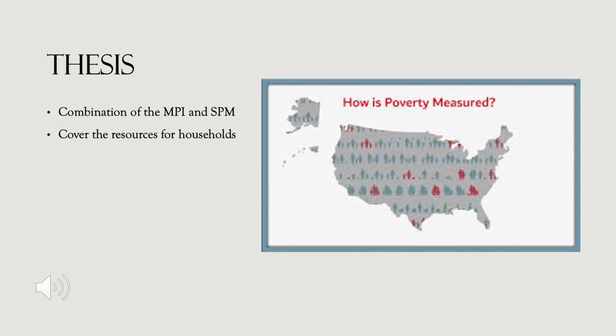Our thesis is the best measurement of poverty is a combination of the MPI and the SPM because together they both cover the physical resources each home should have and the income necessary to buy said resources.